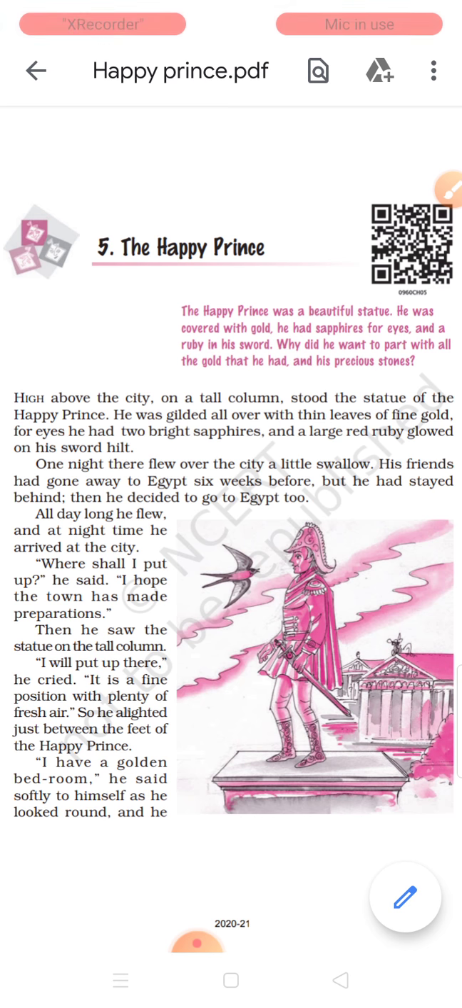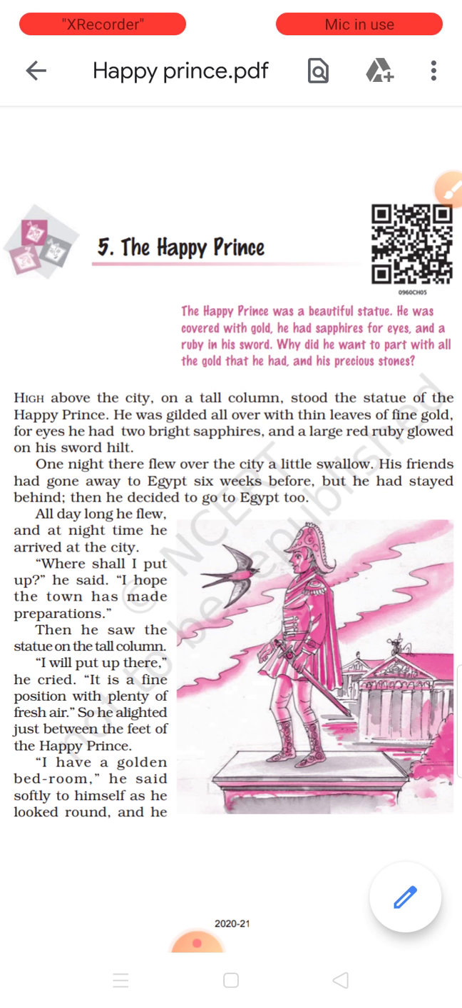Okay? Now, the Happy Prince was a beautiful statue. You have to find out whether this prince was really a happy prince. Though the title is Happy Prince, at the end of the story, you have to find out whether the prince was really a happy prince. It is actually a beautiful statue. This statue was covered with gold. The full thing was with gold, and he had sapphires for eyes.